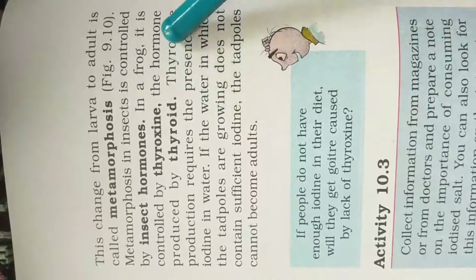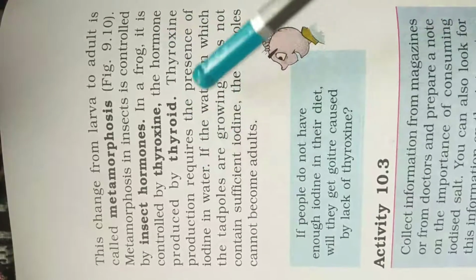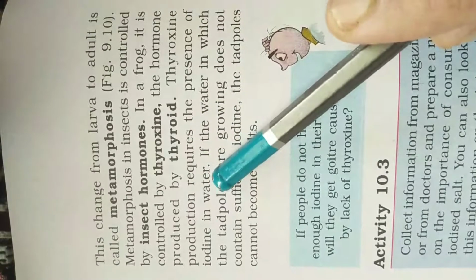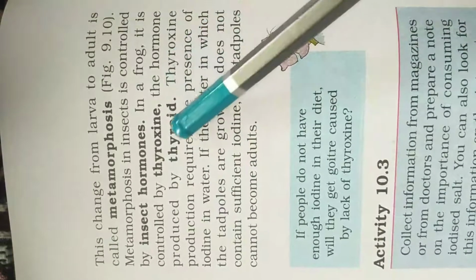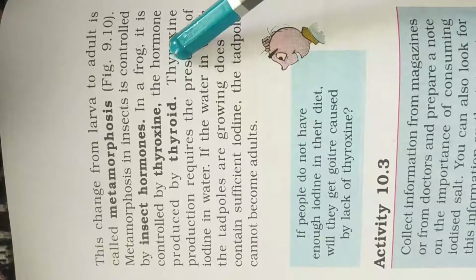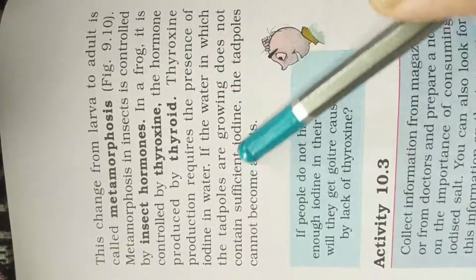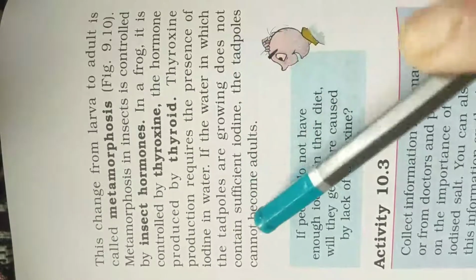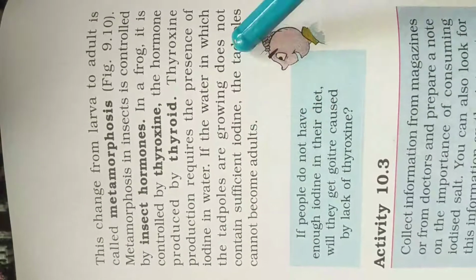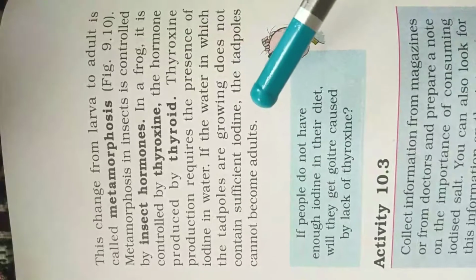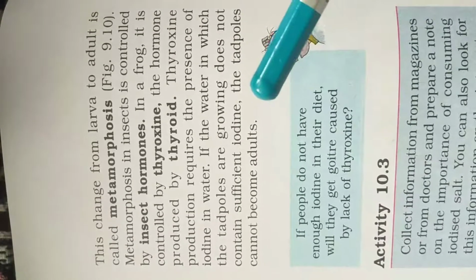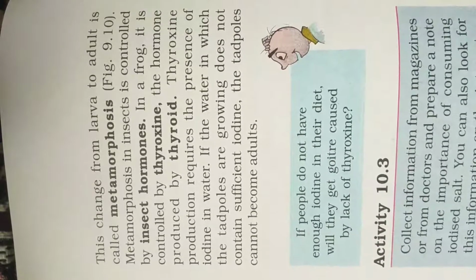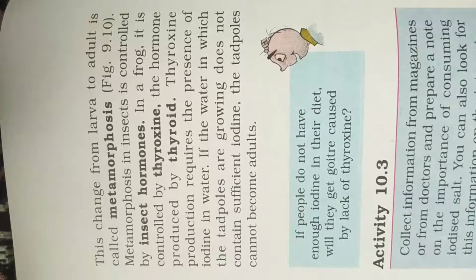If iodine is present in the water, then only the thyroxine will work. If sufficient iodine is not present in the water, the tadpole cannot become an adult, which means the tadpole cannot grow or change its stages. So this was about the role of hormones, and next we'll see in the next period.